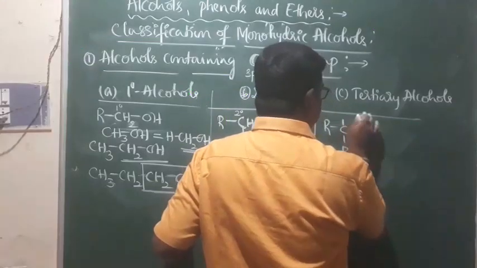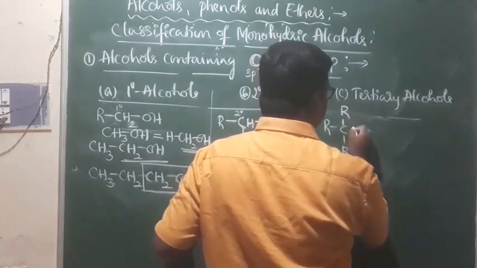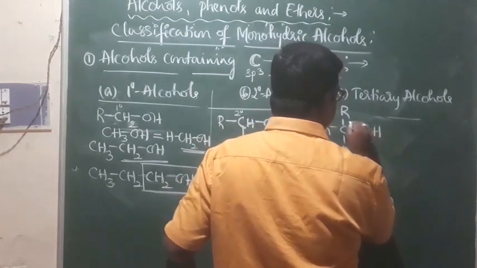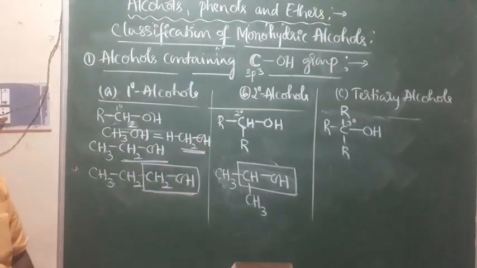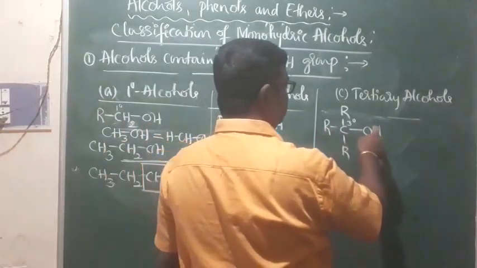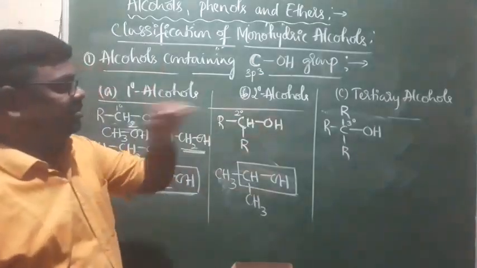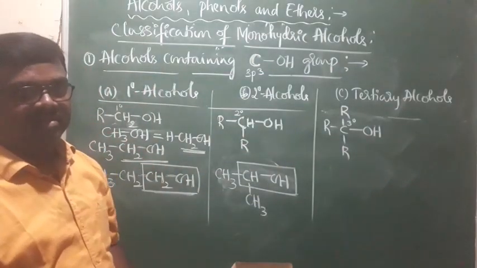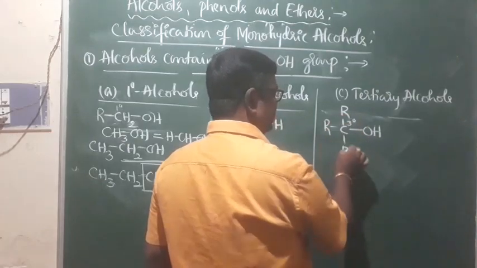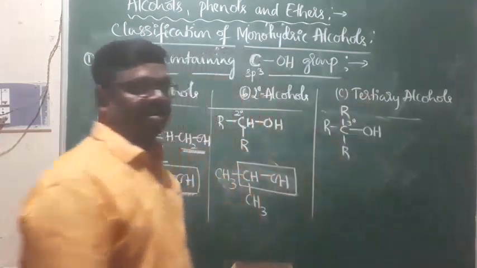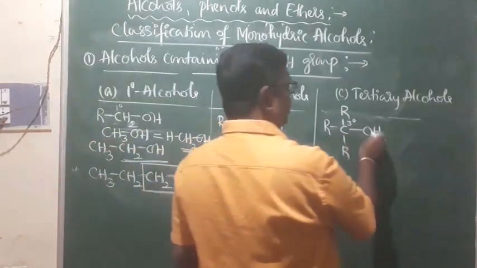In the case of tertiary alcohol, the OH group is directly attached to the tertiary carbon atom. That is, the tertiary carbon atom is the carbon atom directly attached to three other carbon atoms. This is the tertiary carbon atom to which the OH group is connected. That is what we call tertiary alcohols. So this is an sp3 hybridized carbon directly attached to three other carbons, and that is a tertiary alcohol, the tertiary carbon atom to which the OH group is connected.